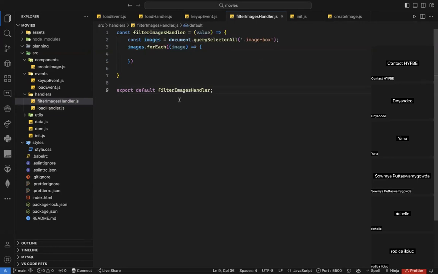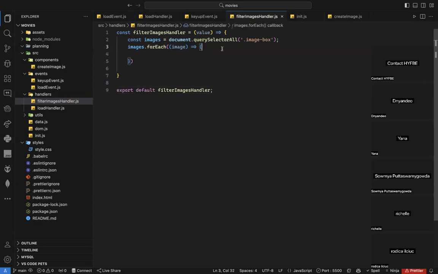Sorry? Object? It is an object. Of course it's an object, but what is it? Is it data? Is it DOM? What will be my image here? It will be simply a DOM element. Why? Because I'm selecting all the image boxes. All of them are DOM elements. That means when I loop through them, I will have one DOM element.